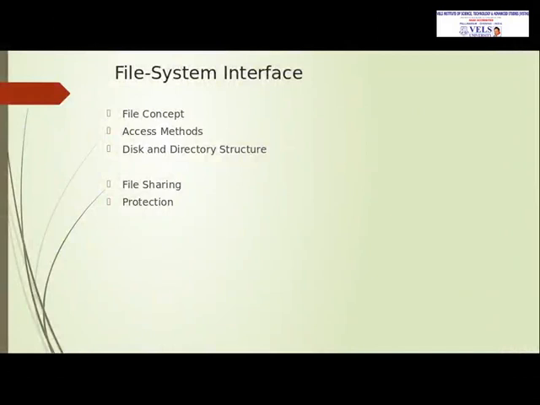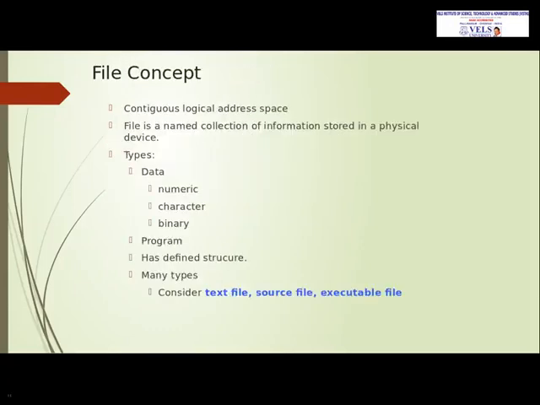Now I am going to explain about file system interface. Files are stored in a secondary storage. It is a named collection of information and it is a permanent storage. It is non-volatile. That is, after any failure the information will be retained. There are two types of structure, file structure and directory structure.